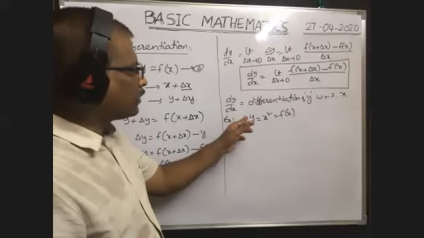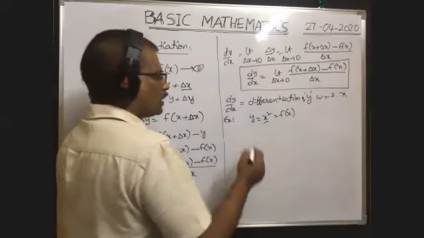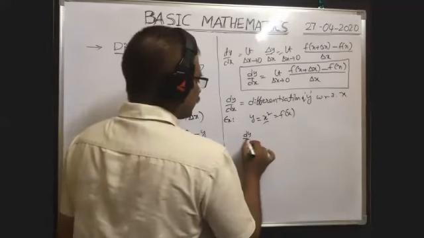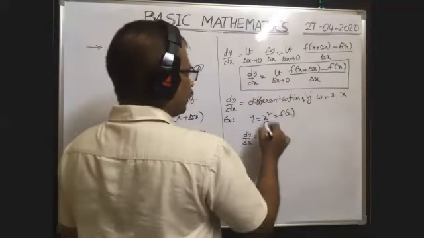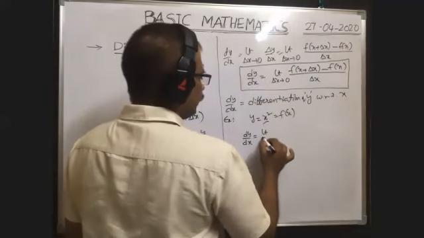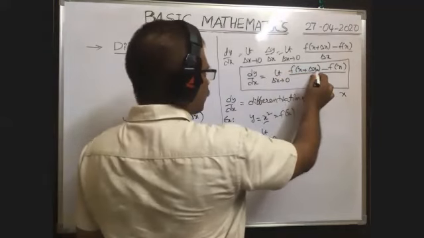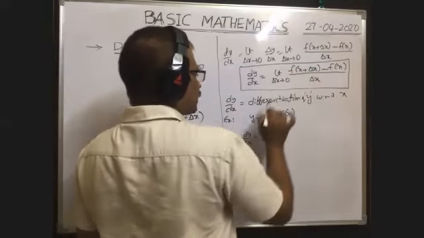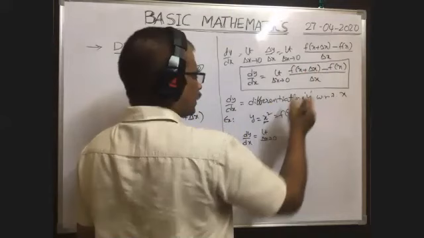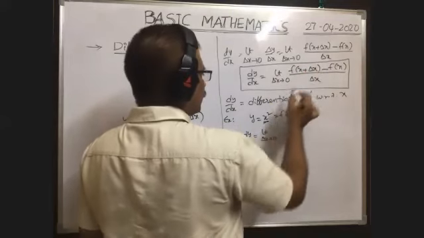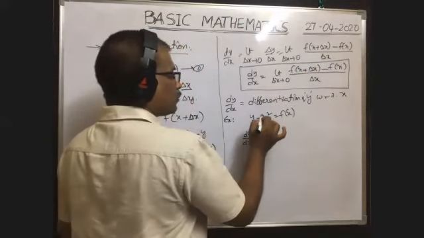Now, what is the differentiation of y with respect to x? For this function, it can be written as dy by dx, which is equal to, applying this principle, limit delta x tends to 0. f of x plus delta x means instead of x we have to write x plus delta x.